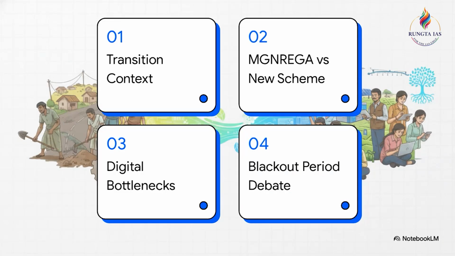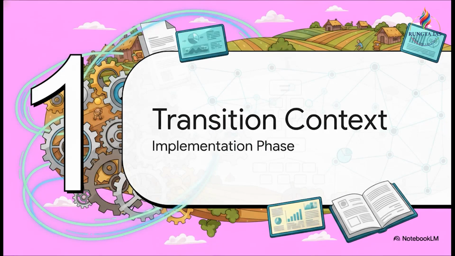We'll cover the scheme transition context, compare MGNREGA versus the new scheme, look at digital implementation bottlenecks, and finally, the blackout period debate. Let's dive right in. Starting with our first section, the scheme transition context. Let's establish a strong introduction for your answers.